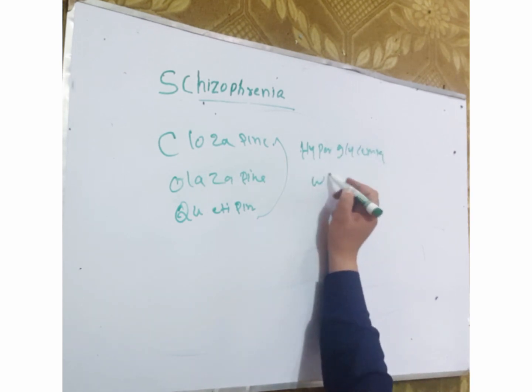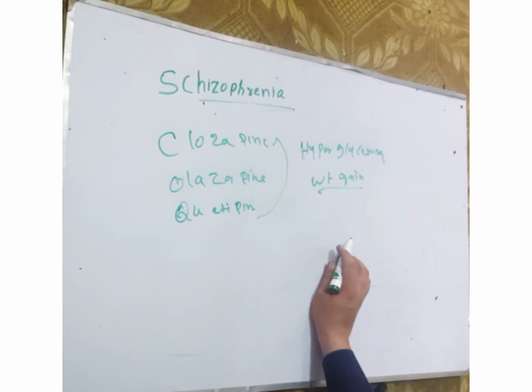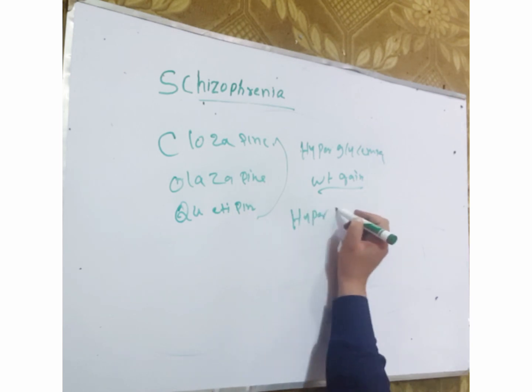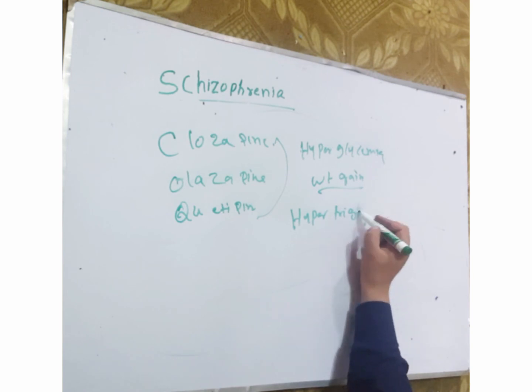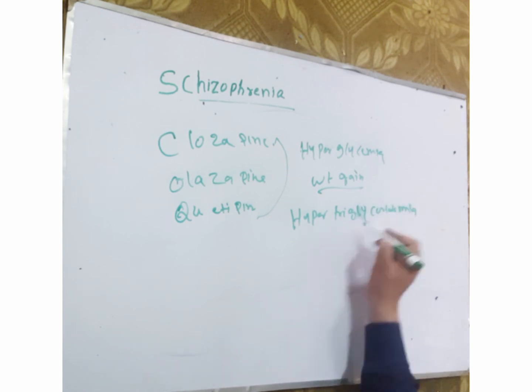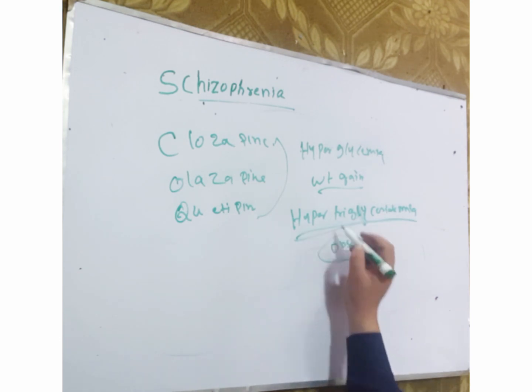They also cause weight gain, predispose to obesity, and cause hypertriglyceridemia. The hypertriglyceridemia increases the obesity, the person becomes obese, and weight gain occurs.